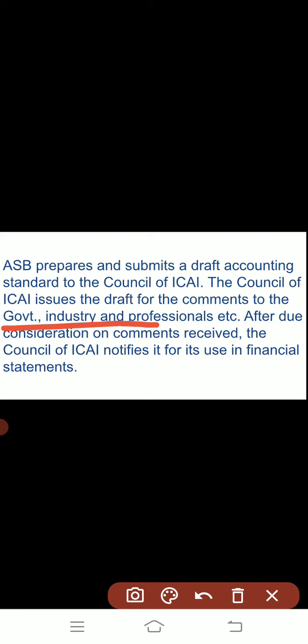There was too much discussion on this topic, and after considering all the points and all the comments, there was a final decision regarding the accounting standards and how to use them in the financial statements.